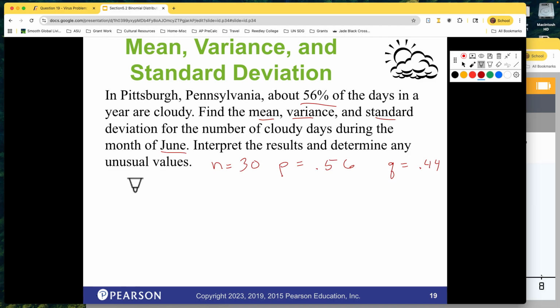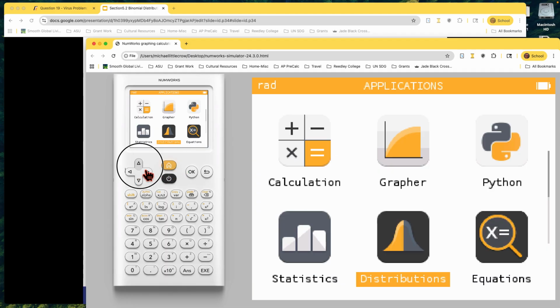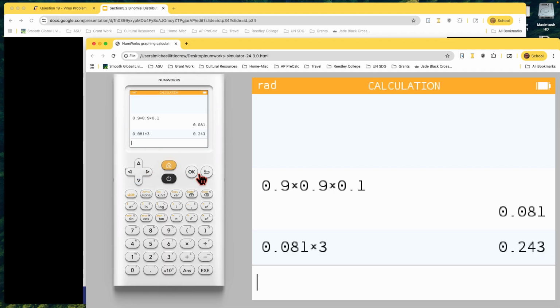So the mean was simply that formula of n times p. So we're going to take 30 times 0.56. Maybe this is why there's not a special feature for it, because it's not too big of a deal. So for this one, I'll just go back to the regular calculation screen and do 30 times 0.56.